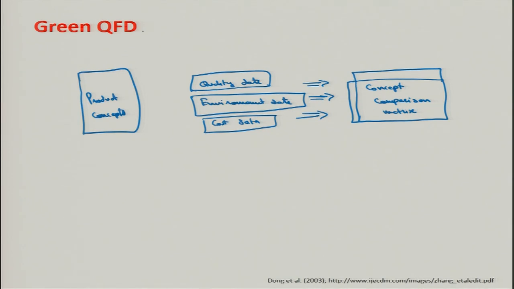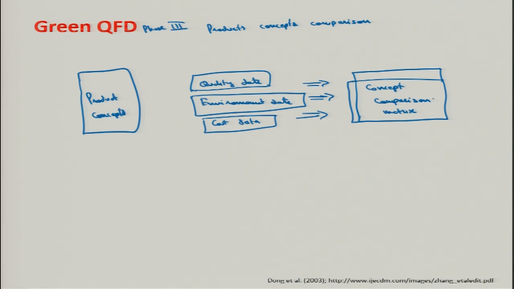So, we get the phase 3 in this way, that is product concepts comparison. So, what essentially is in this phase? In phase 3, the concept comparison matrix is established.